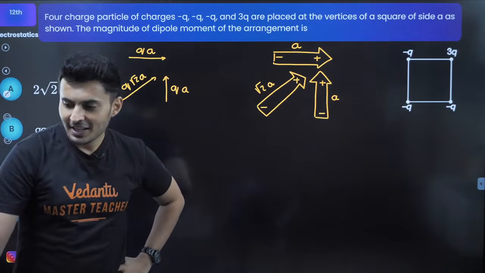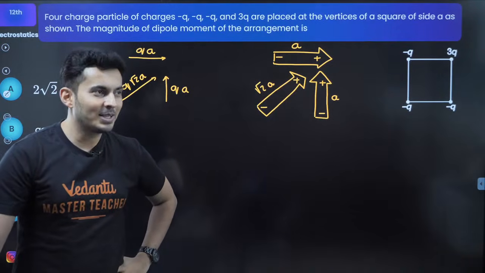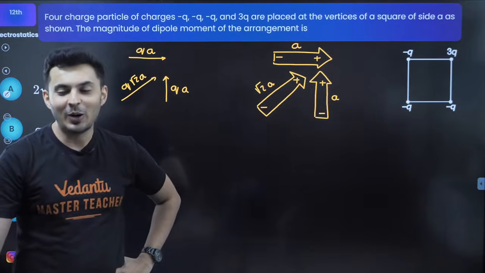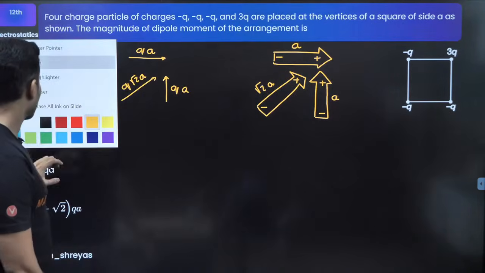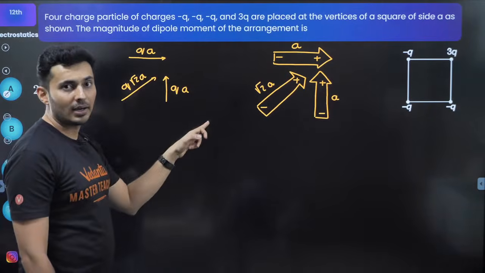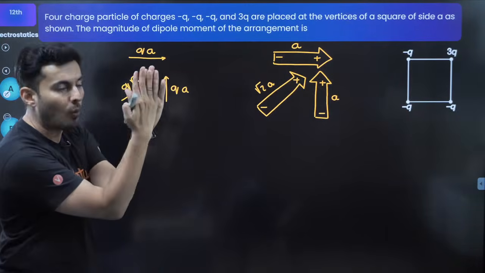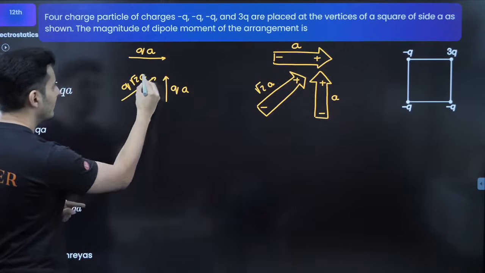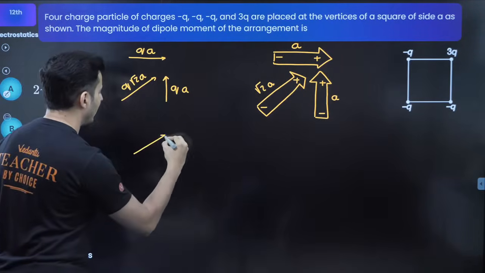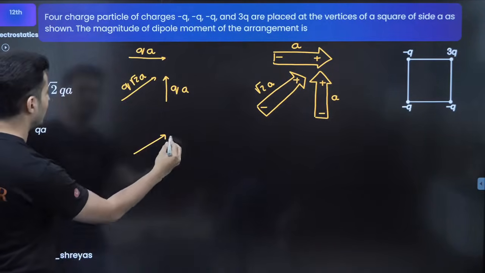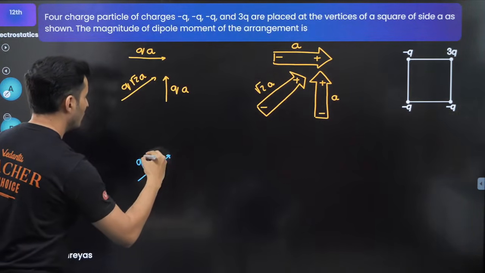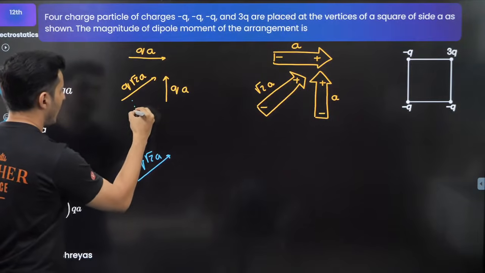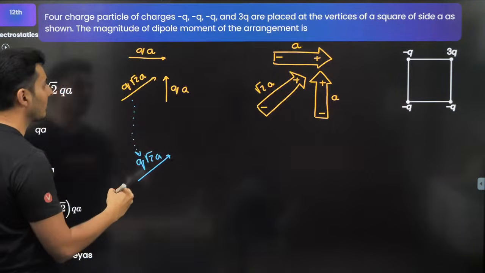Amit is saying D. Yep. Amit, a lot of students make that mistake. Okay. So there is one small catch. You will see now. Now observe this, guys. This QA and this QA together, I can combine into one vector. This Q root 2 A, I'll just write it as it is. So this is the next step. Maybe I can just write it over here. This Q root 2 A is as it is. I'm just copying it over here.